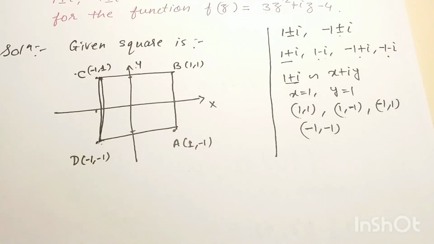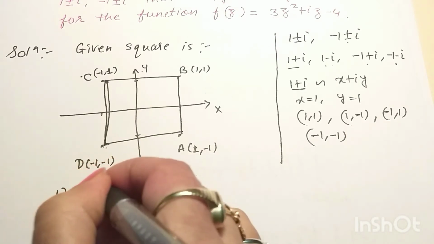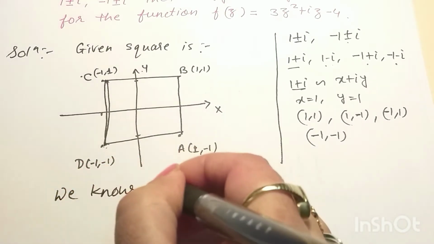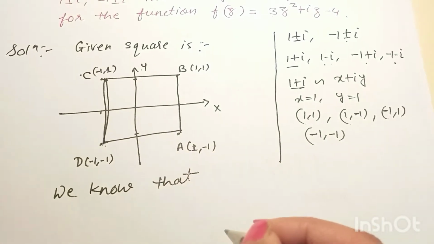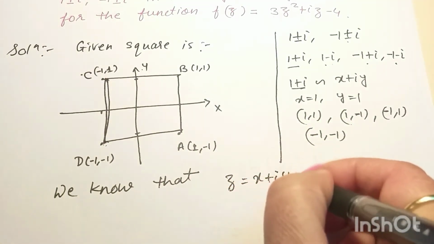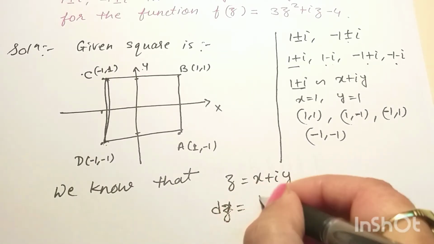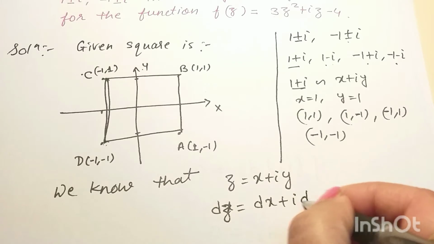Okay. Now we understand the function. We know that z is equal to x + iy. So dz is equal to dx + i dy.